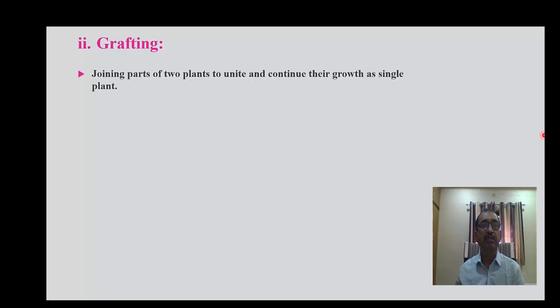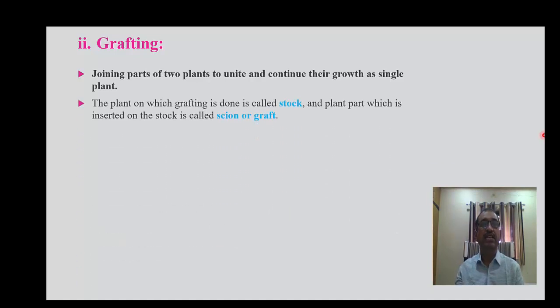In this method, two plant parts are artificially combined to grow a single plant. In this technique, the two plant parts used are called stock and scion.